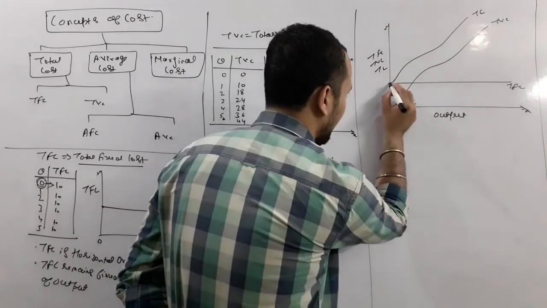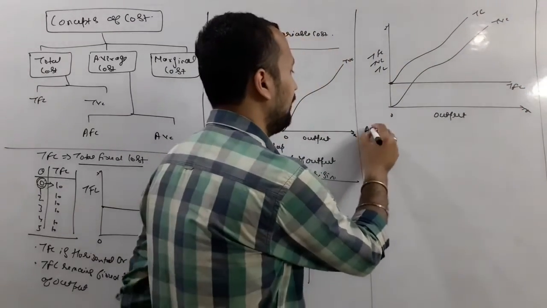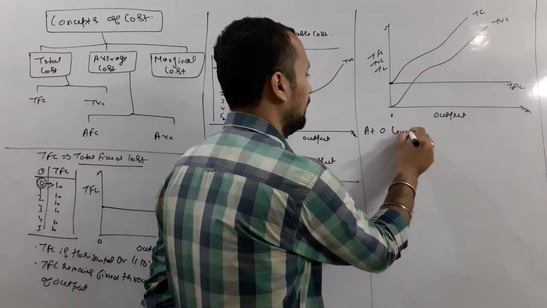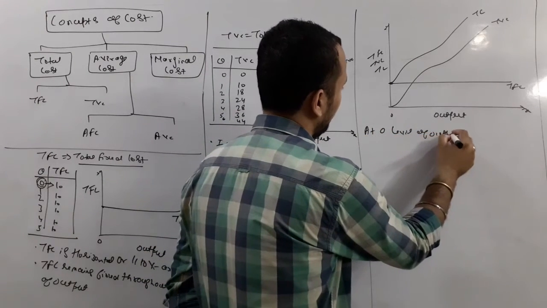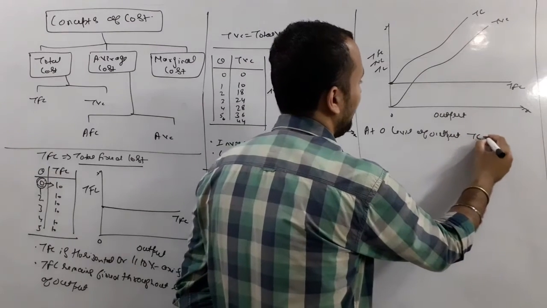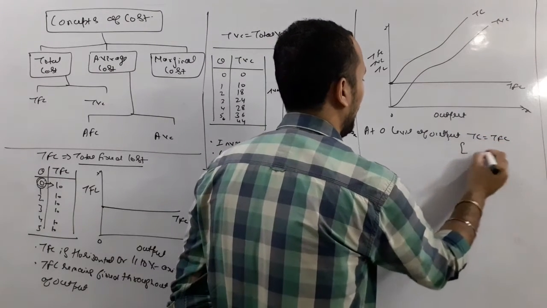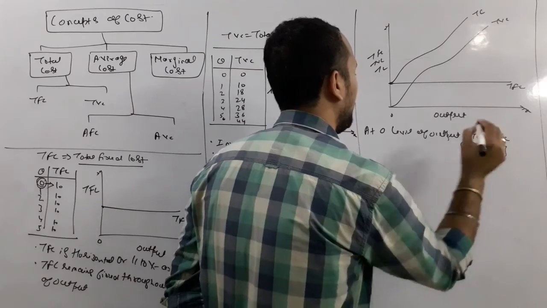Now a few things to consider. At 0 level of output, TC equals TFC because TVC equals 0.